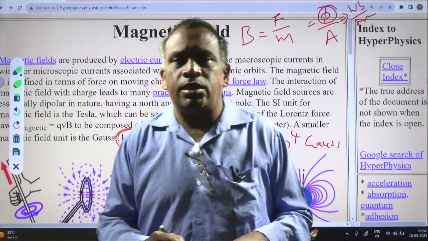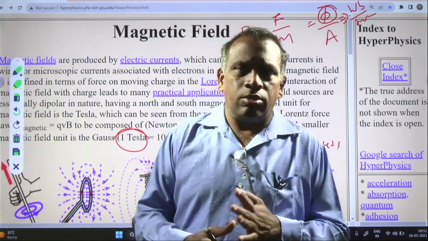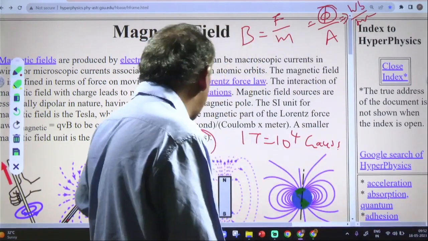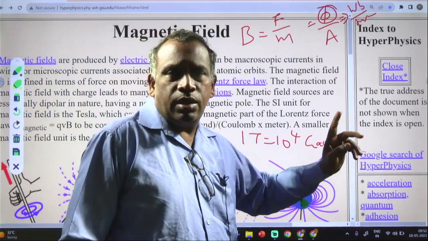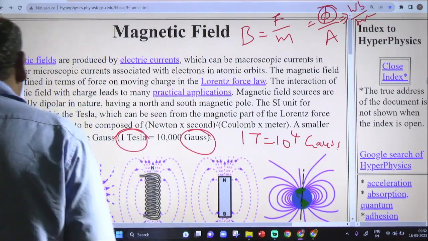1 meter square is 10 to the power of 4 centimeter square. So 10 to the power of 8 by 10 to the power of 4 is 10 to the power of 4, which is 10,000 Gauss. 1 Tesla is equal to 10,000, or 10 to the power of 4, Gauss. See, this is important.